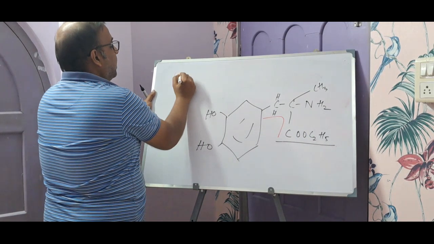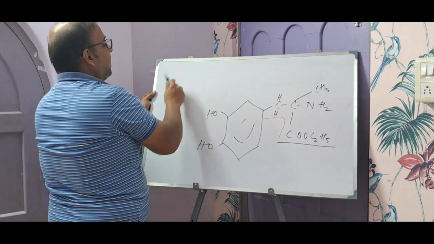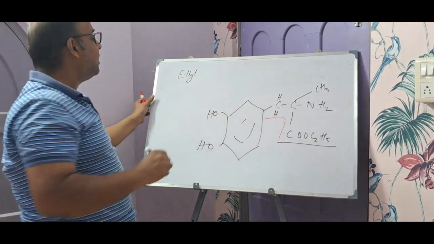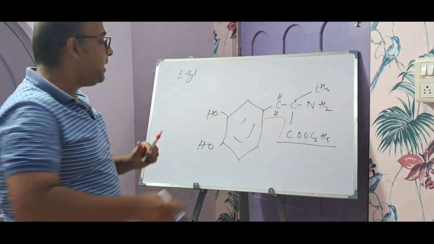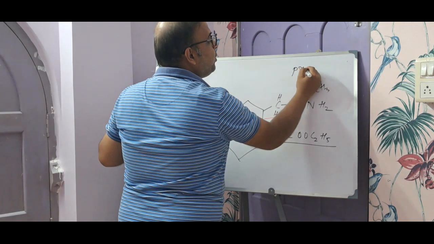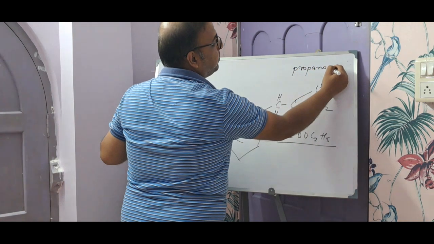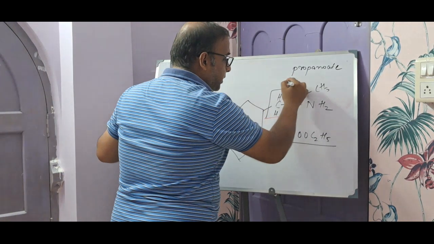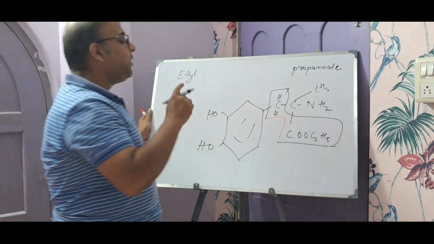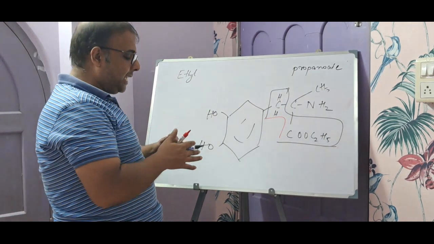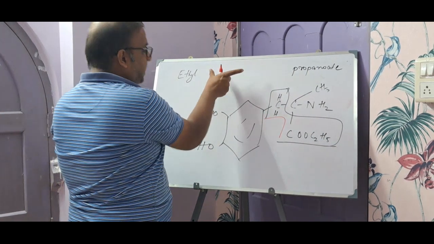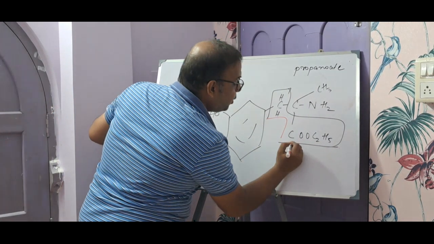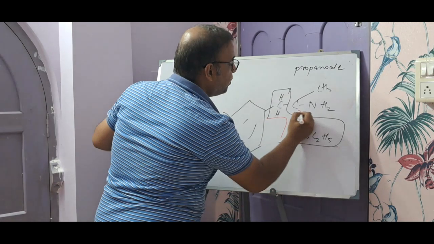Ethyl should be placed at the very beginning, so ethyl is the beginner, and at last we are going to write propanoate. So we are done with the parent compound. Now we need to see what substituents need to be inserted in between. The numbering should start from here, 1, 2 and 3.